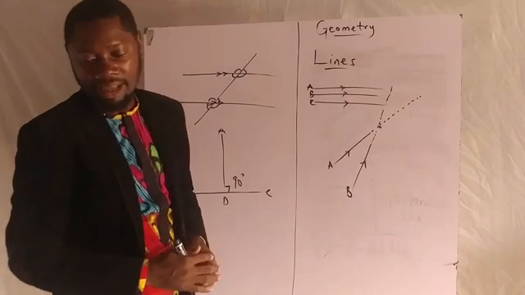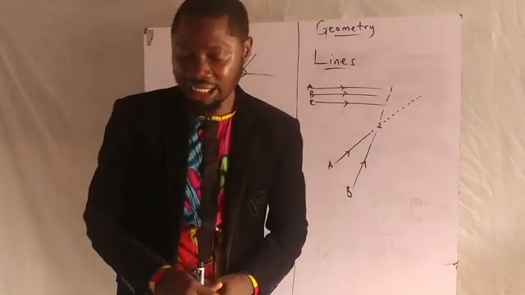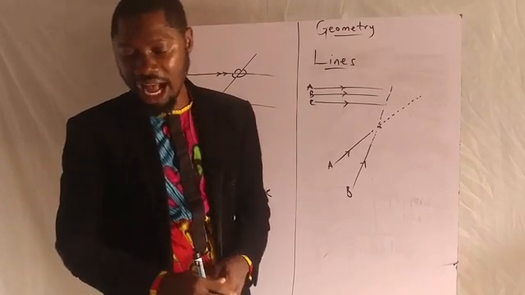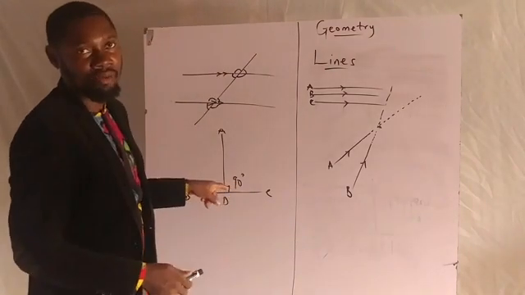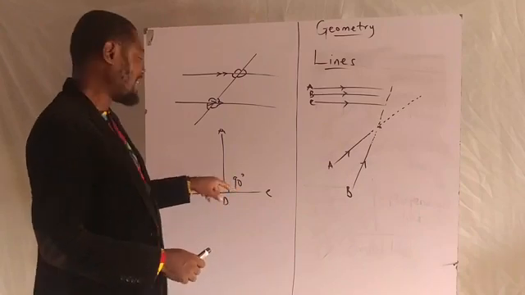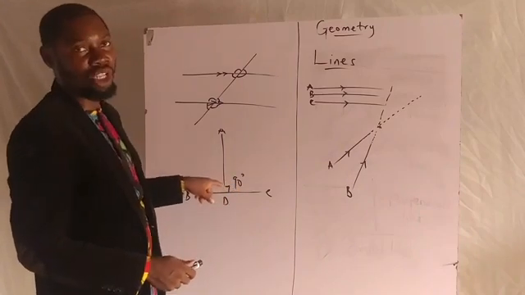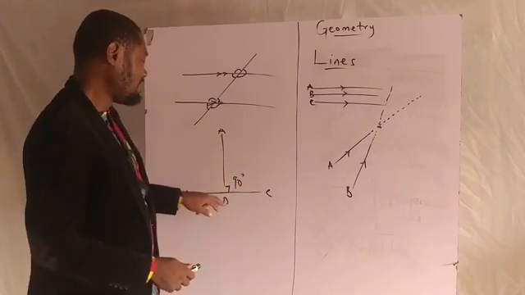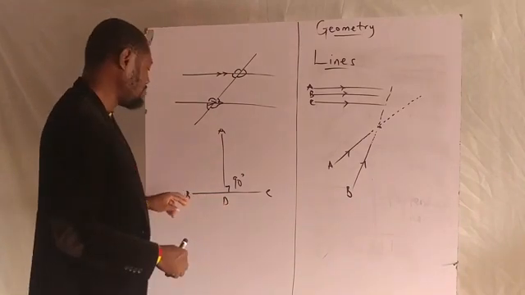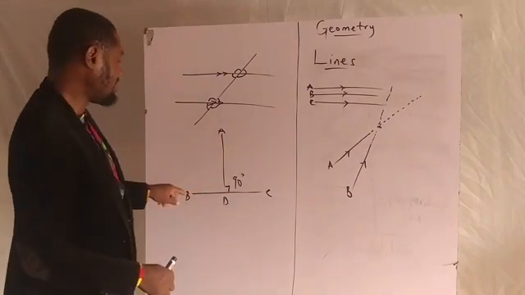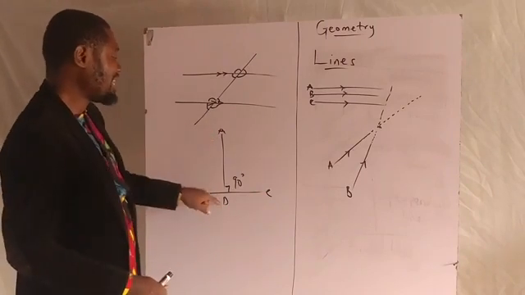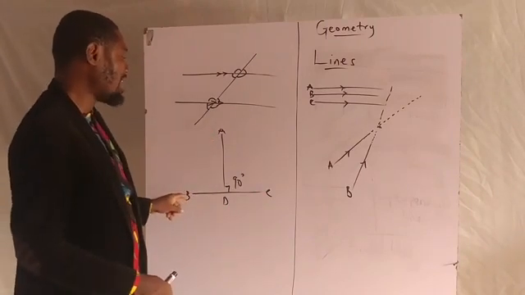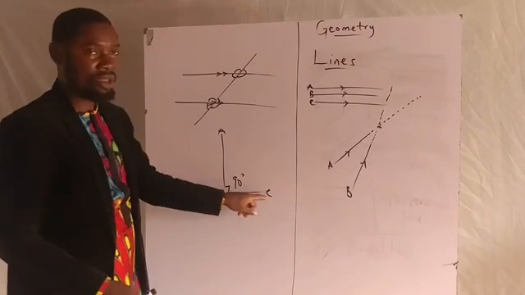The lines are perpendicular to each other when they have 90 degrees as the angle between them. This is line BC and this is line AD. So line AD is perpendicular to line BC.